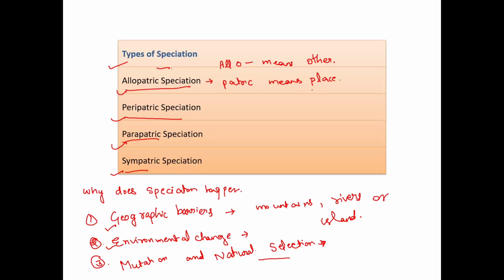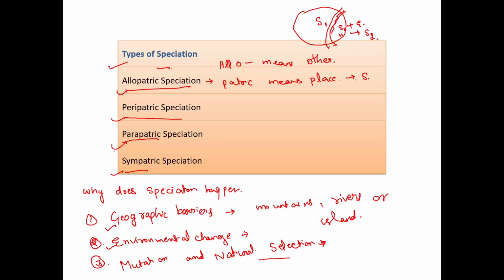This happens when a population splits by a physical barrier like a river or a mountain and converts into different species. A physical barrier appears, like the breaking of an island or forest, and due to environmental adaptation, these species convert into another kind of species.